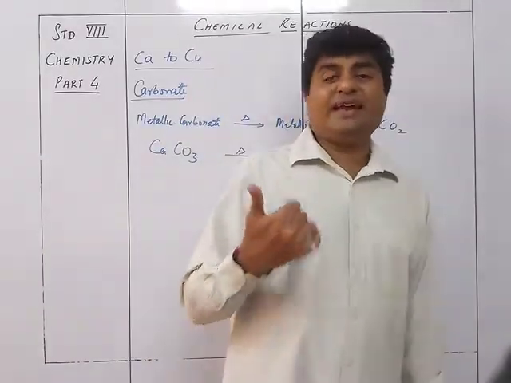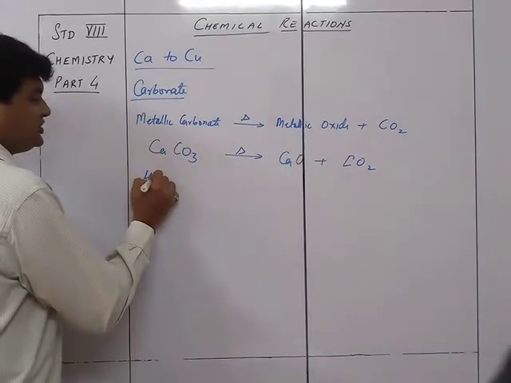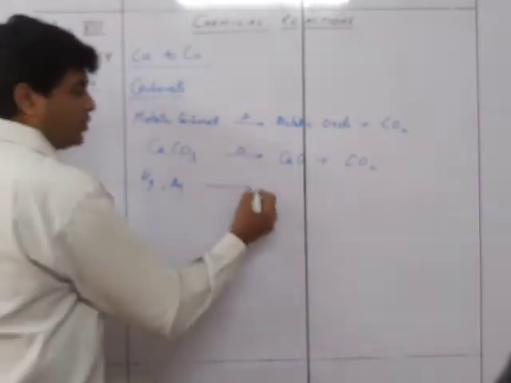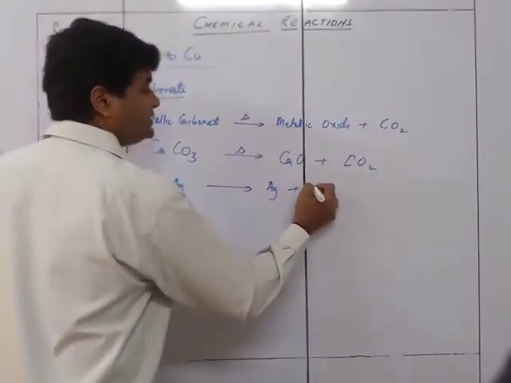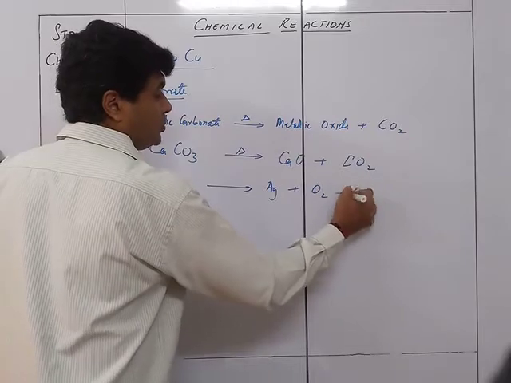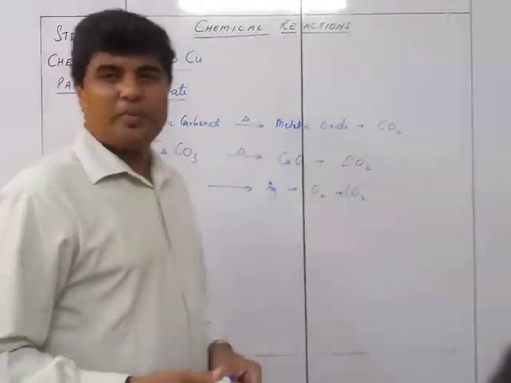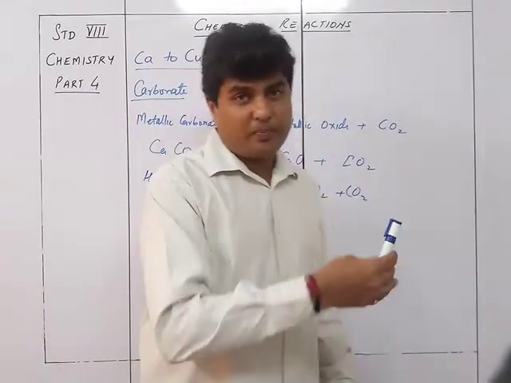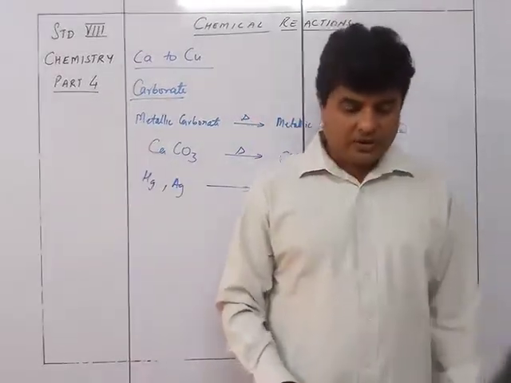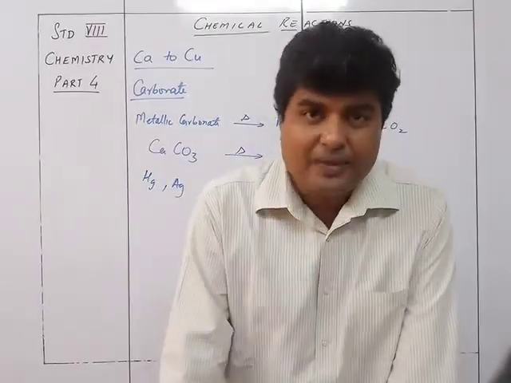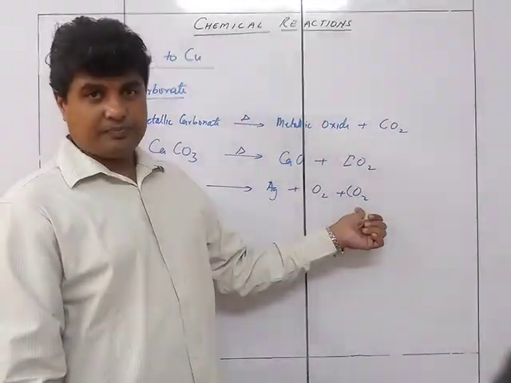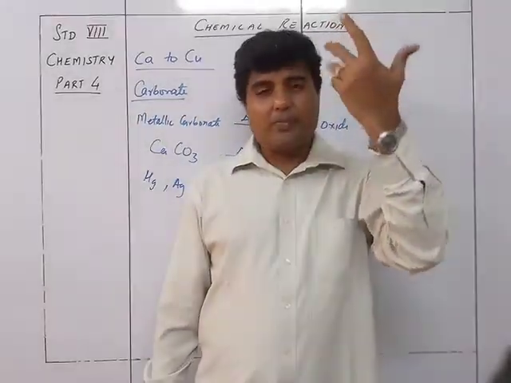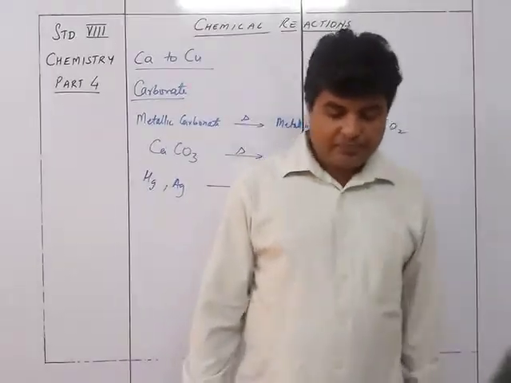In case of Hg and Ag, when their carbonates are heated, it is going to give you Hg plus O2 plus CO2. This is because the oxide itself is going to decompose. See, when we heat Ag oxide we get Ag plus O2. We studied that when we talked about the oxides. So that's why you are going to get metal plus oxygen plus carbon dioxide in case of these two, Ag and Hg. Platinum and copper do not form a carbonate at all, so forget about that, okay.